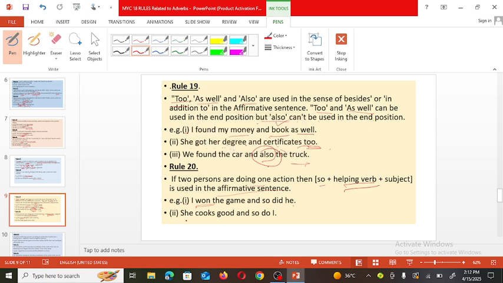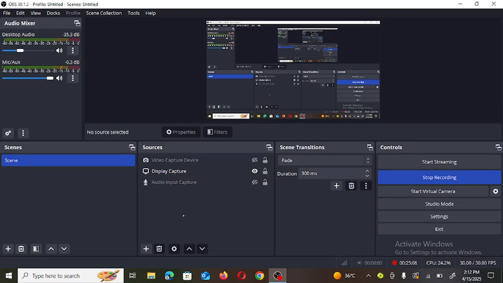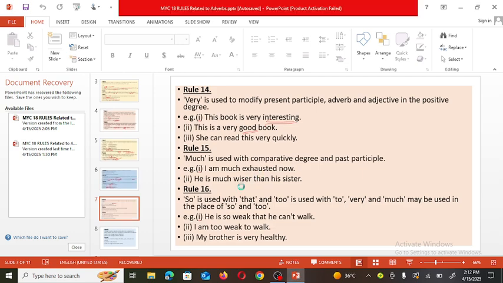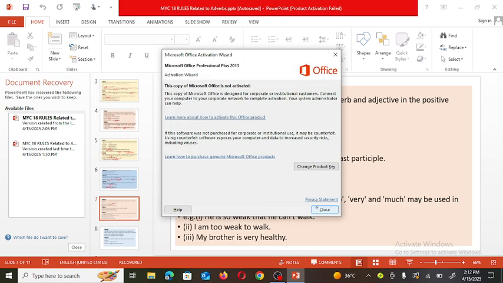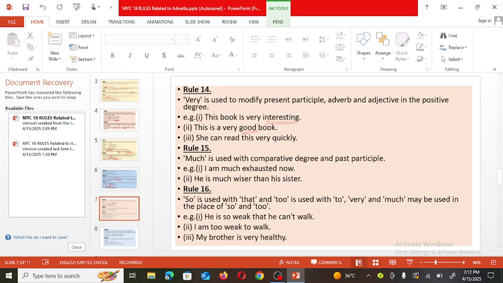Now see here, next sentence. Now see the next sentence here.